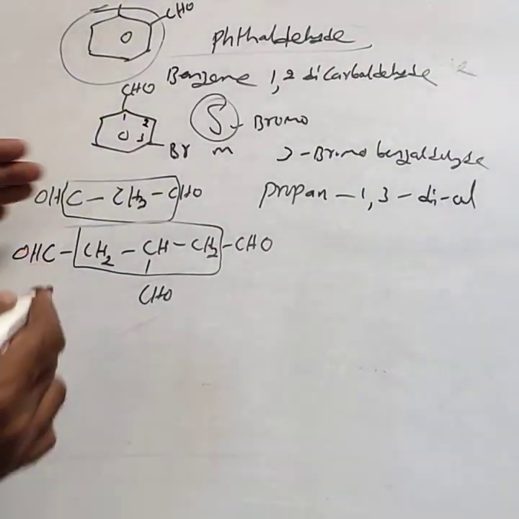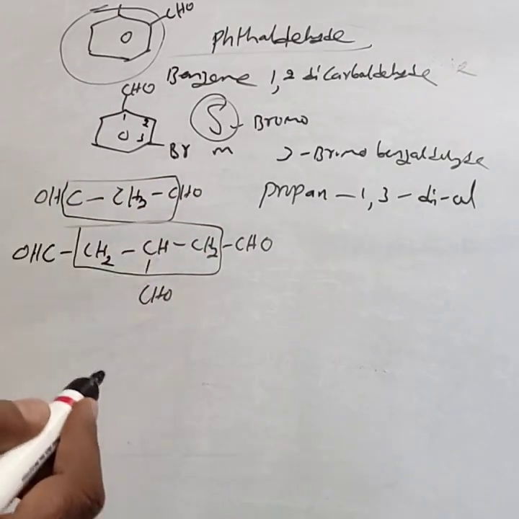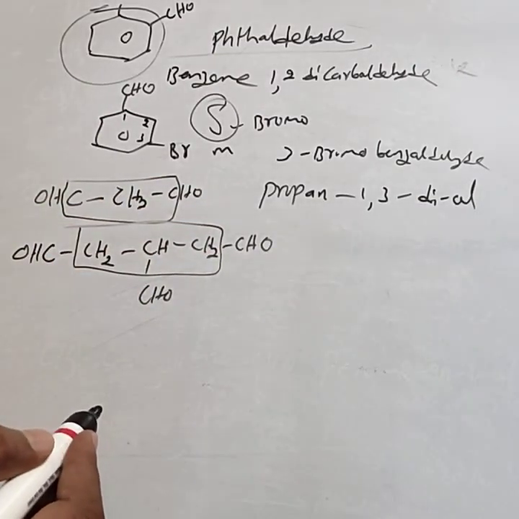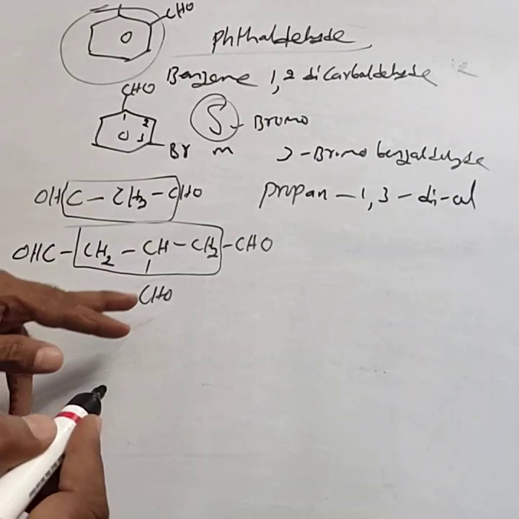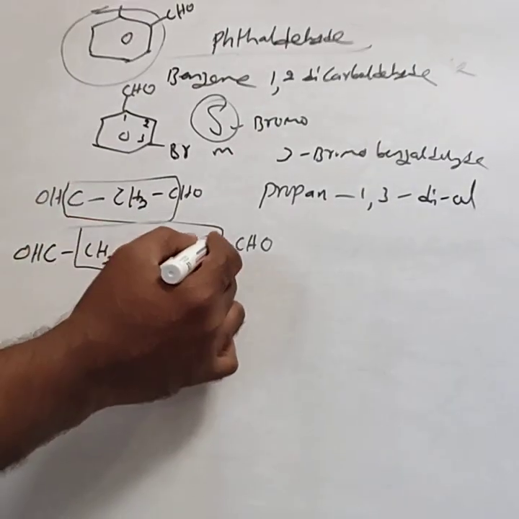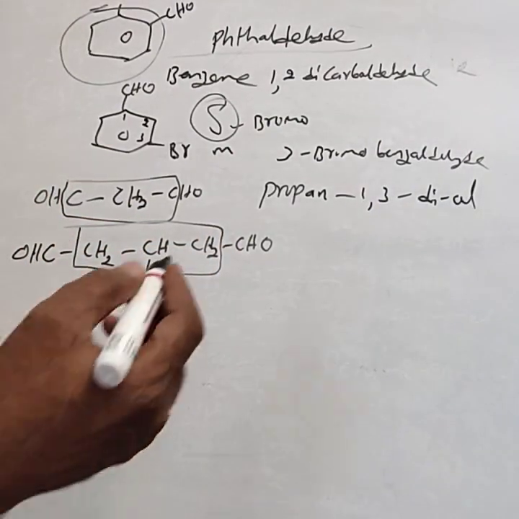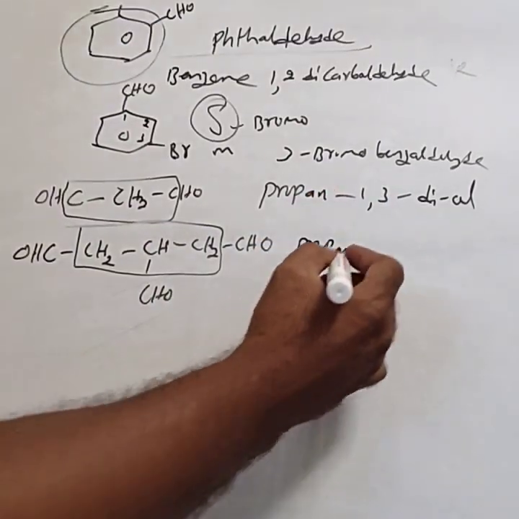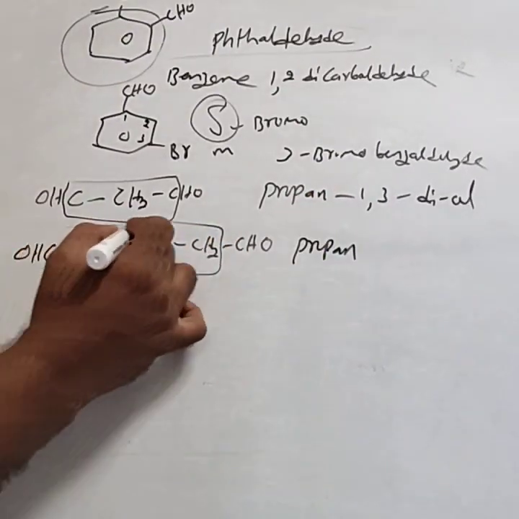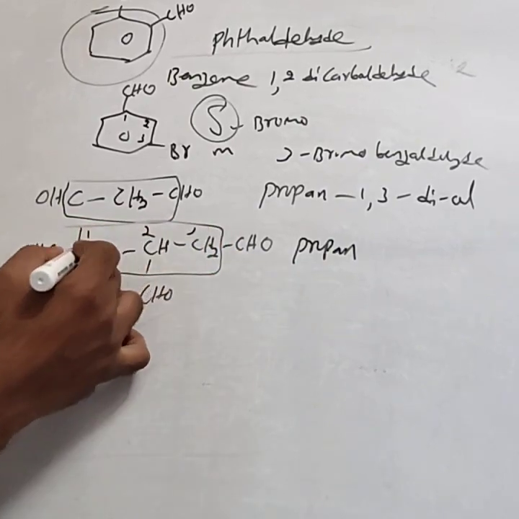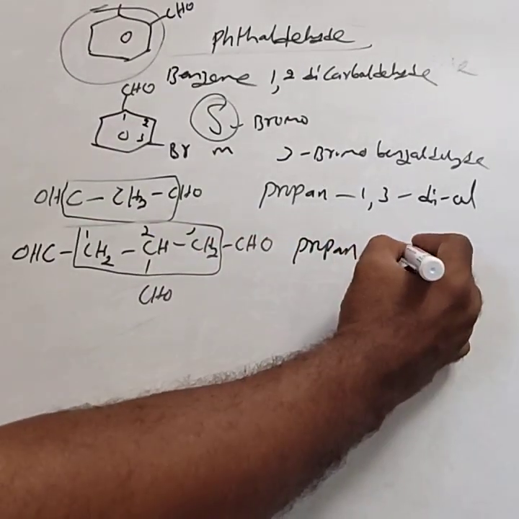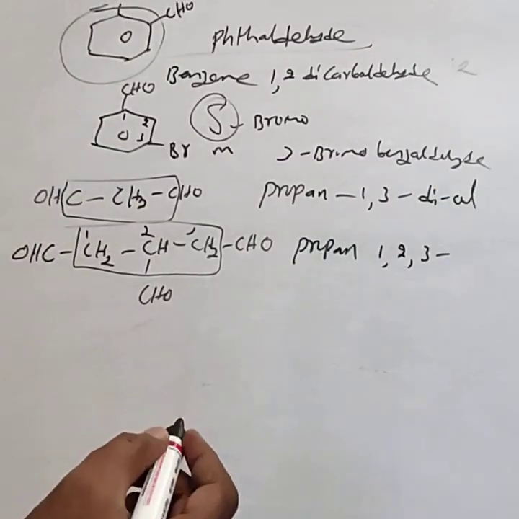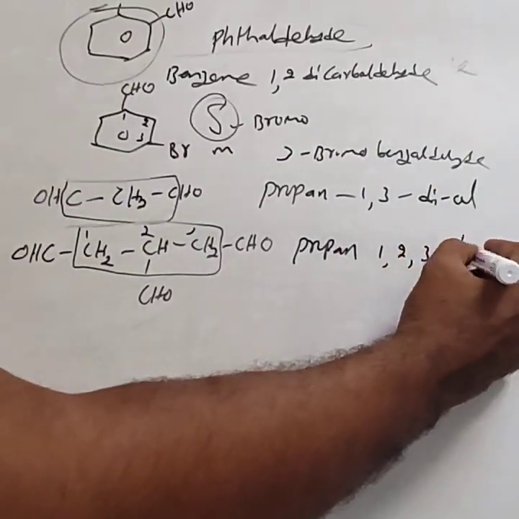If you use any two CHO groups, at that time you have to skip one CHO group from the root word. To avoid that, you consider only these three carbon atoms as a root word. Hence IUPAC name as propane. Then this is 1, 2, 3. One CHO at position 1, second one 2, 3. Propane 1, 2, 3 tri.